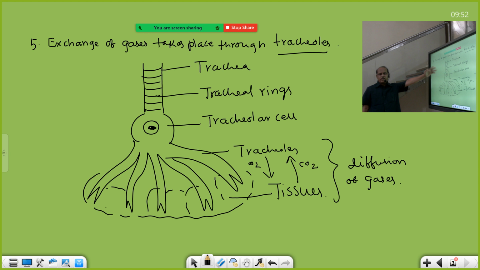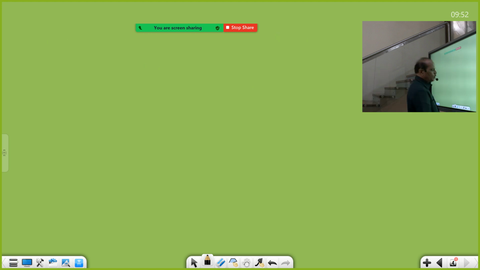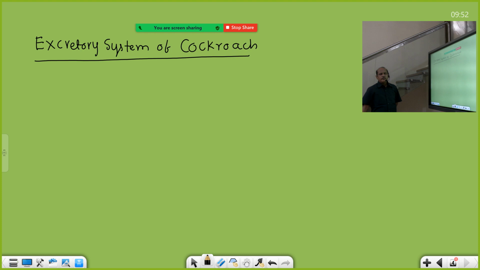And then the next one is the excretory system of cockroach. There are 5 excretory organs in the cockroach. 5 types of excretory organs are there in the cockroach. This is a very important point. How many excretory organs are there? 5 types of excretory organs are there.